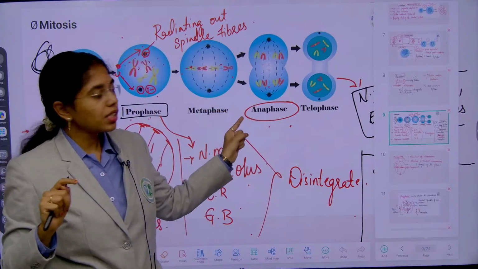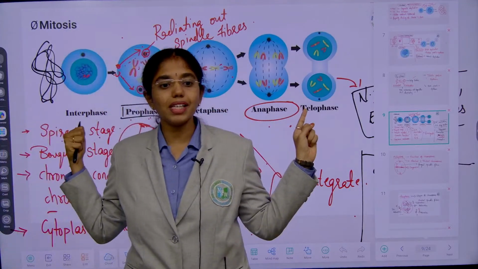And anaphase is the shortest phase. What is the longest phase? Prophase.